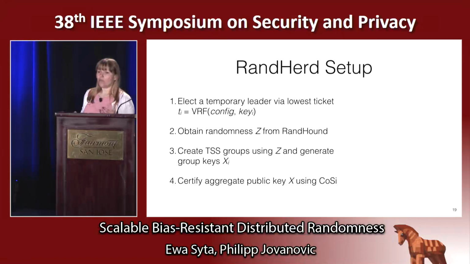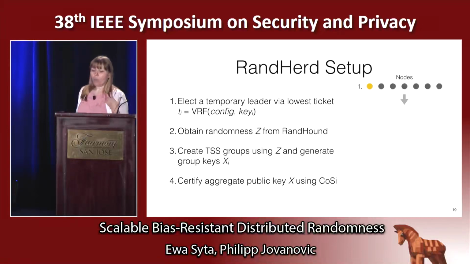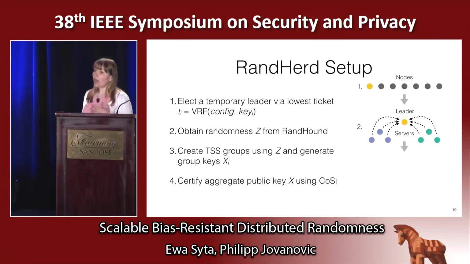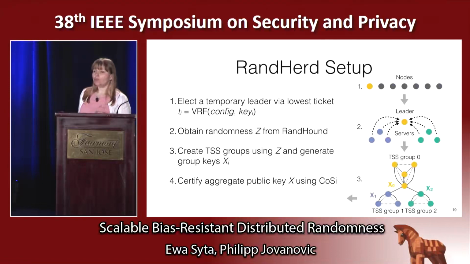In the setup, we first elect a temporary leader, for example, by choosing a node with the lowest ticket generated using a verifiable random function. Once that happens, we'll use that temporary leader to run RandHound, our other protocol, to get good randomness. Then that good randomness will be used to divide servers into secure groups, and those groups will run TSS.